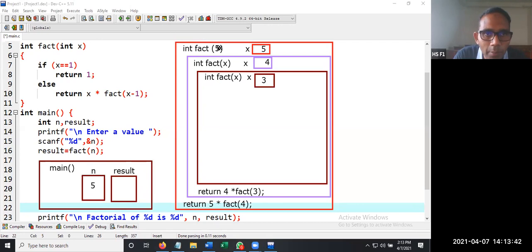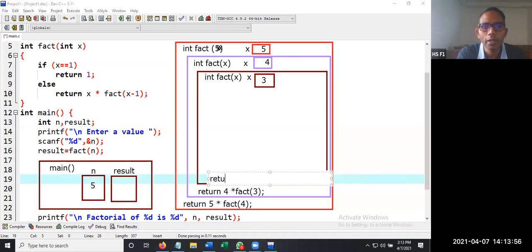Again the compiler checks whether 3 is equal to 1. No, it goes to the else part, and executes the return statement: return 3 into fact of 3 minus 1, that is 2.